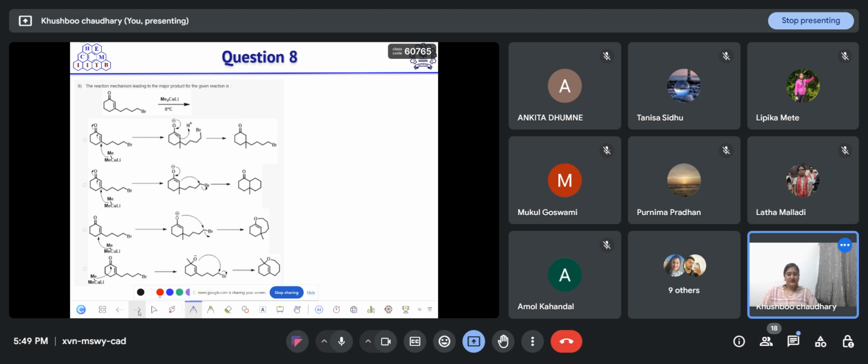In all cases, 1,4 addition is taking place, but in one case it is undergoing 1,2 addition. That product you can directly eliminate, because Gilman reagent mostly undergoes 1,4 addition only, and at 0 degrees Celsius it will definitely go to 1,4 addition. Take your time and decide.